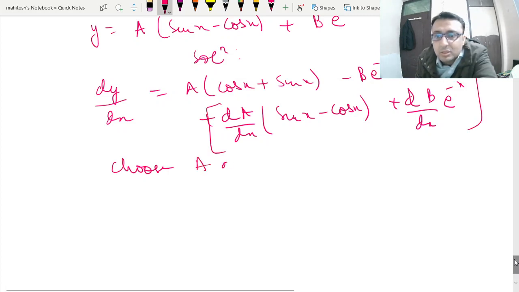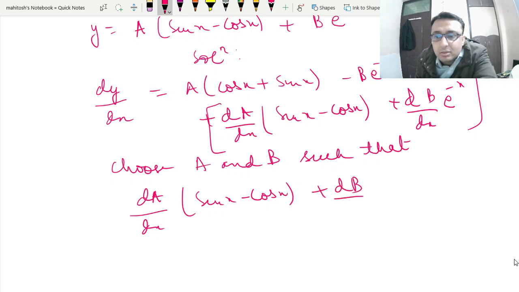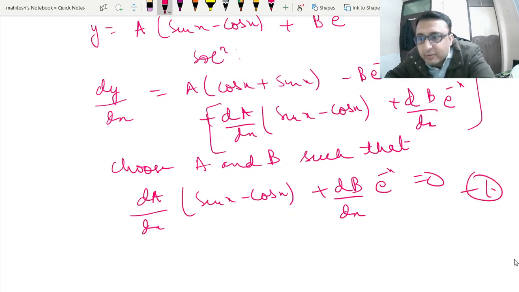So choose A and B such that dA/dx (sin x minus cos x) plus dB/dx e to the power minus x is 0. This one condition we will be using to solve the equation.